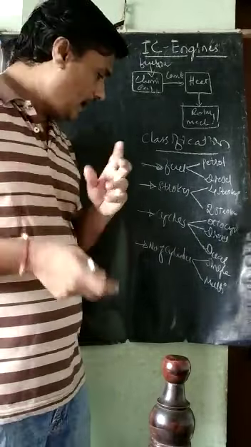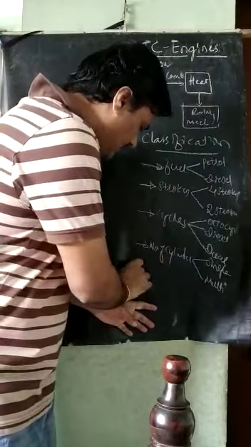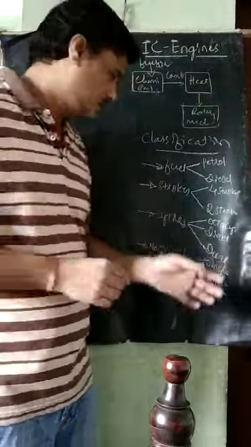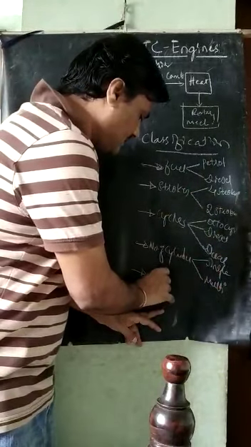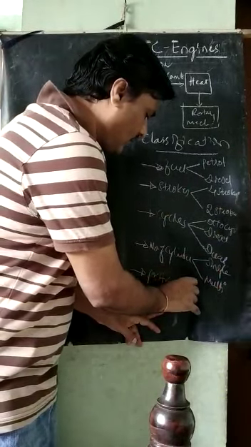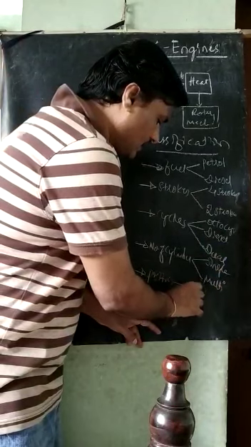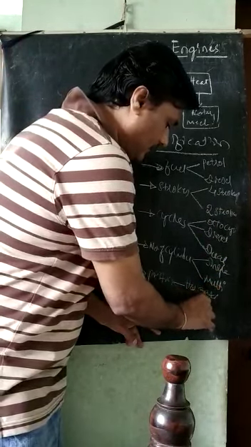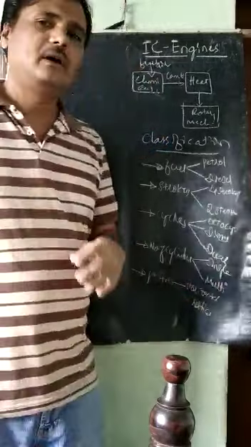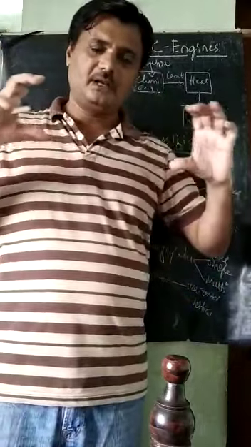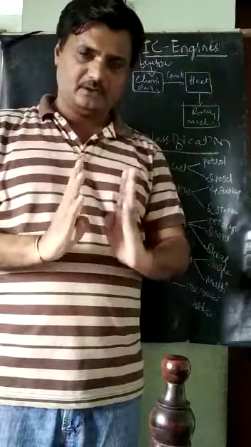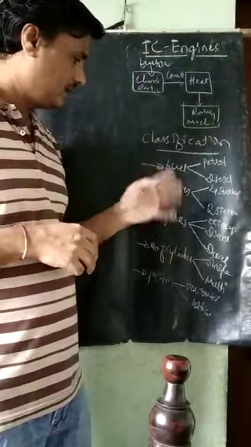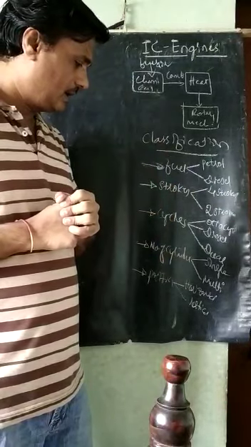And next, we can classify by the position of the IC engine: horizontal and vertical. Horizontal IC engines are fitted horizontally, vertical IC engines are fitted vertically in the vehicles.